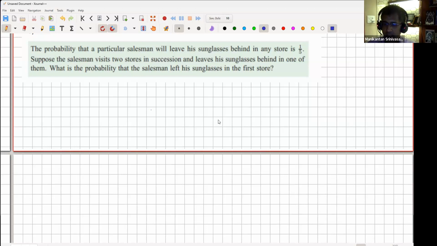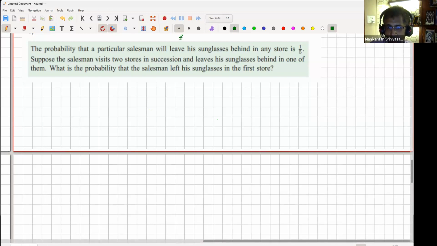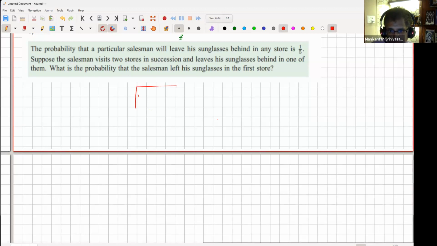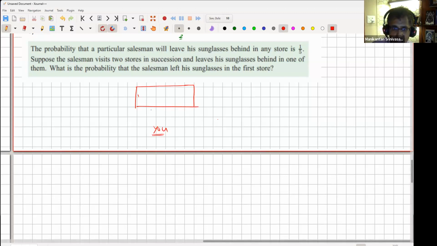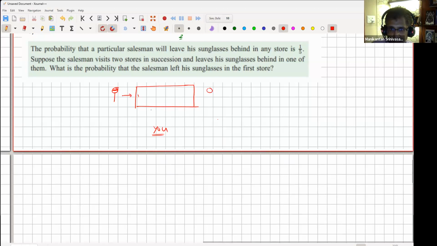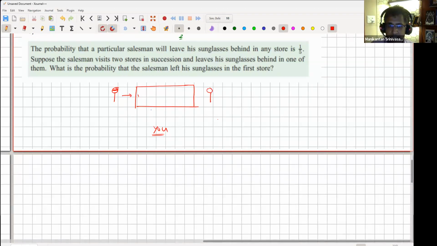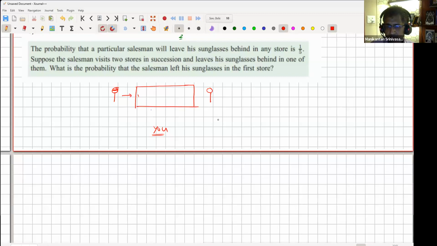So, just so that we can visualize this, let's say you're an observer. This guy, this professor, salesman, whatever, he's visiting a mall. So this is the mall. You are outside here, standing and observing. This guy enters with a specs. So he's wearing specs. And then you see him enter with the specs, and when you see him come out, he's not wearing specs.